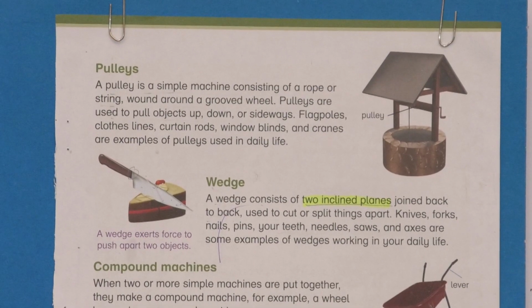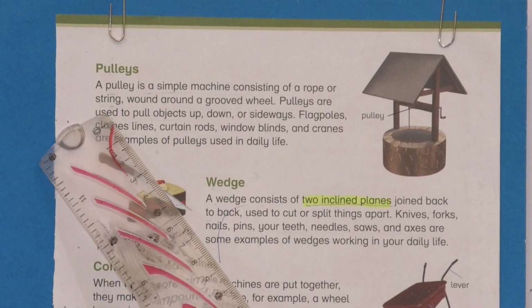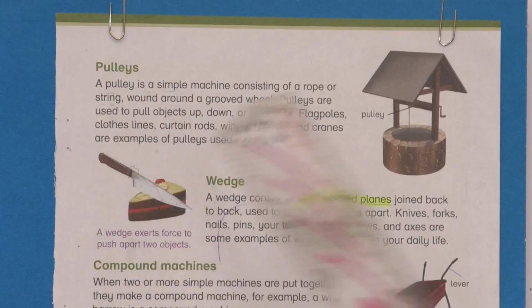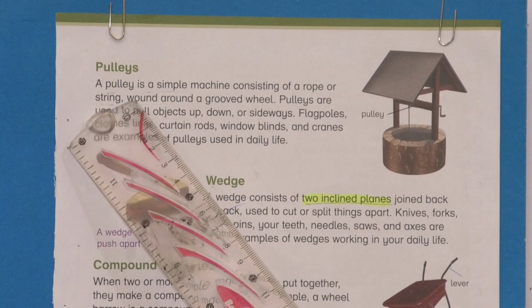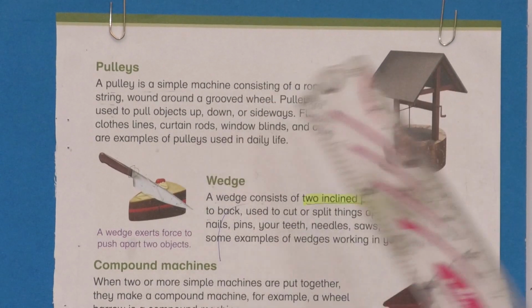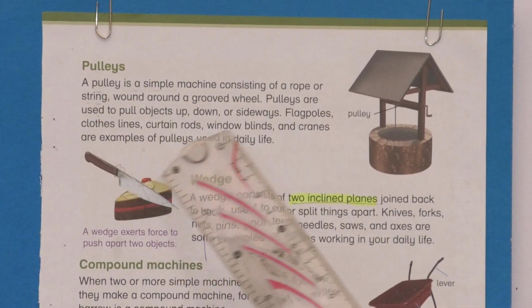Our next page is page number 87. We will talk about the pulley here. A pulley is a simple machine consisting of a rope or a string wound around a grooved wheel. There is a wheel inside, on which we wind a rope or string.